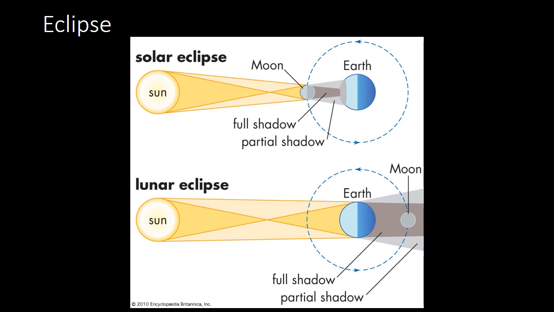After that, let's see lunar eclipse. Now from Earth we can see the Moon when the Moon gets the light from the Sun. But though the Moon is revolving around the Earth, sometimes it happens that the position of the Earth comes in between the Moon and the Sun. So the rays of the Sun are unable to fall on the Moon. Hence the Moon gets hidden, either partially or completely.